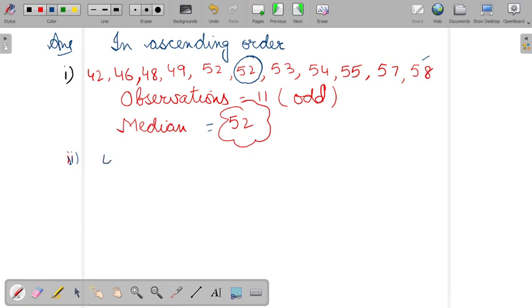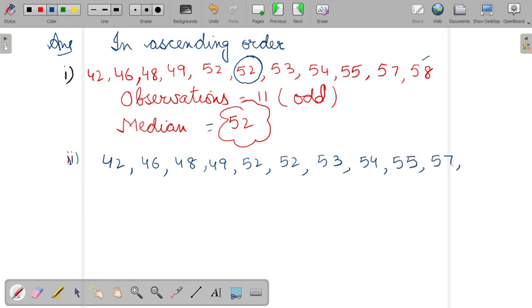Again we will write the terms in ascending order: 49, 52, 52. The terms which come more than once, you will write all the observations. So 57, and instead of 58, now you will write 68.